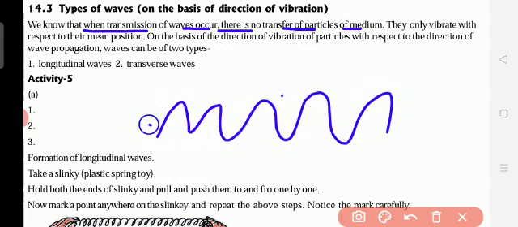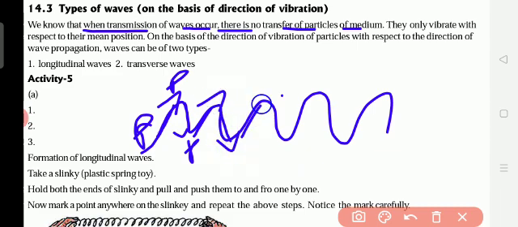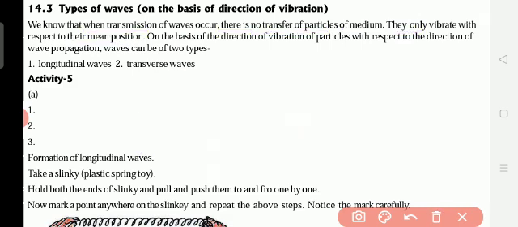For example, here is one particle. It will give the sound to this one, and this one gives sound to this one. So like this it will be passing. That is why there is no transfer of particles. There is no transfer of particles means this particle transfer will not be there. They just give the sound from one to the other person. So this is called transmission. And they only vibrate with respect to their mean position. Always, sound is produced through vibrations.